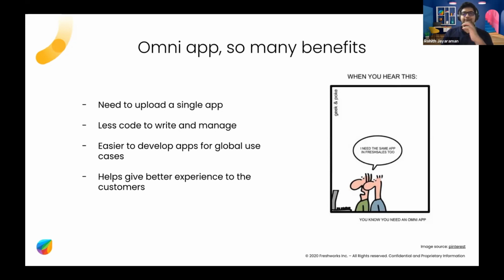And I just added a quick meme to talk about that situation where you're sitting in your office and you go, oh, but I need the same app for Freshsales too. And that's the sort of use case that we're trying to solve with an Omni app.